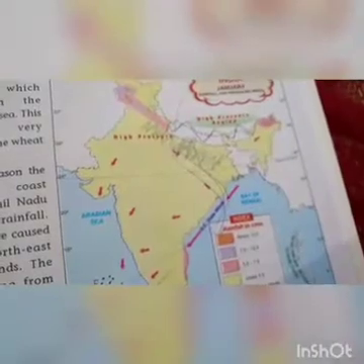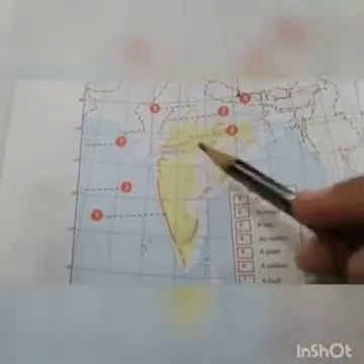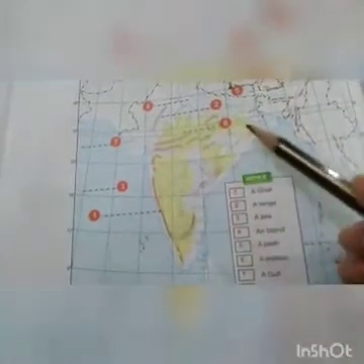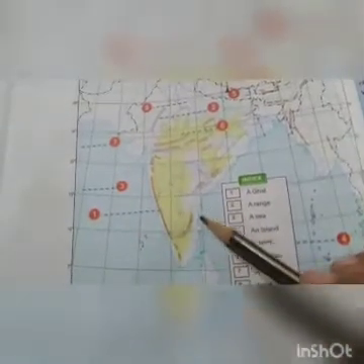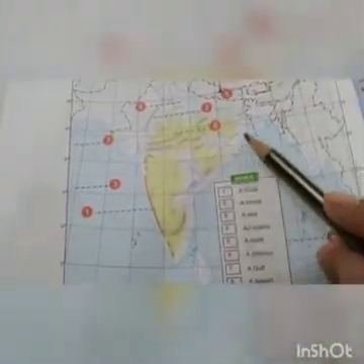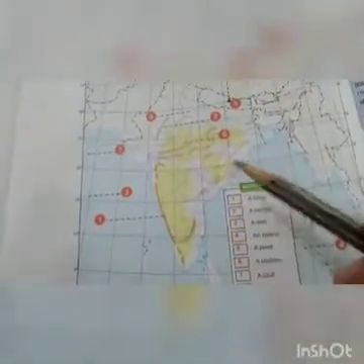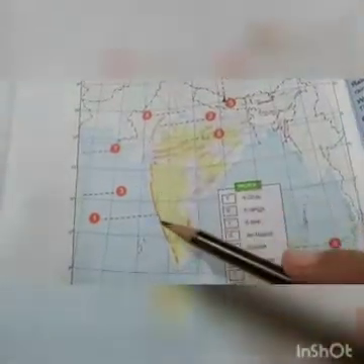Now, next is distance from the sea, the influence of water bodies. The areas which are just next to the sea will experience equable climate, right? These areas are under the influence of water bodies.